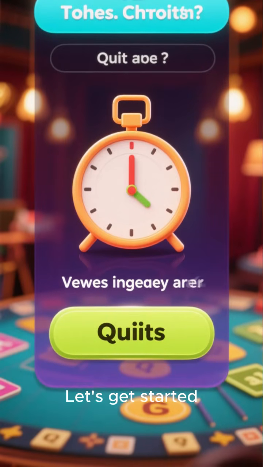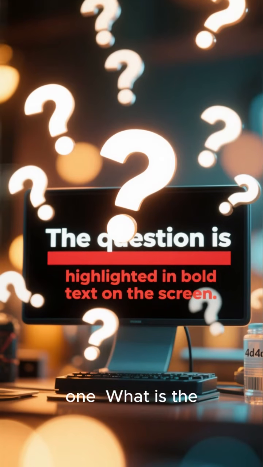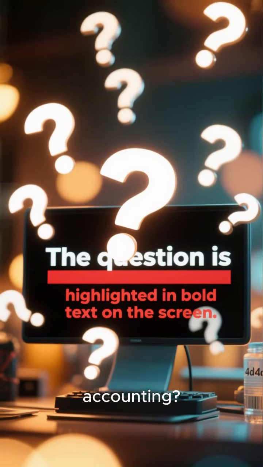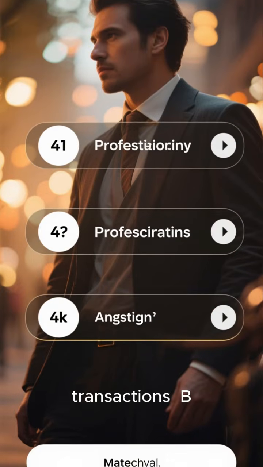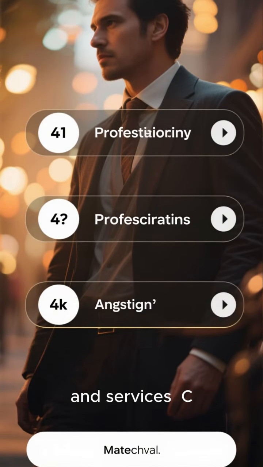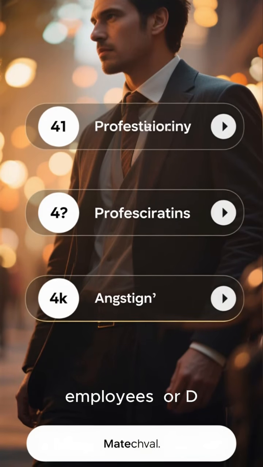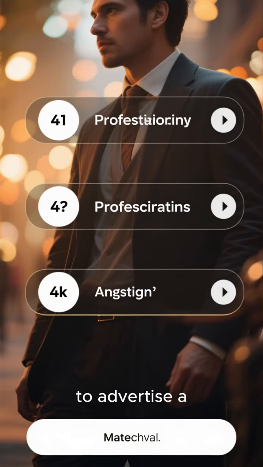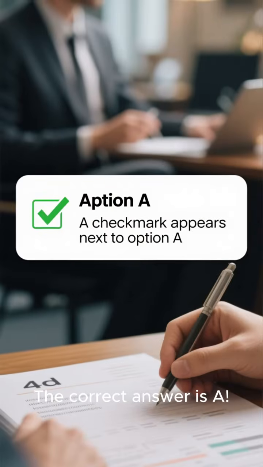Let's get started. Question number 1. What is the main purpose of accounting? Is it A, to record financial transactions? B, to produce goods and services? C, to hire employees? Or D, to advertise a company? Think carefully. The correct answer is A.